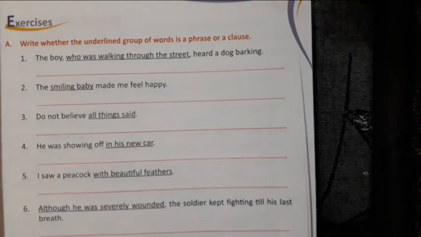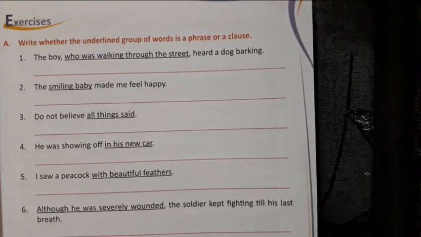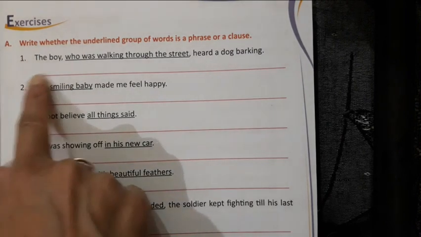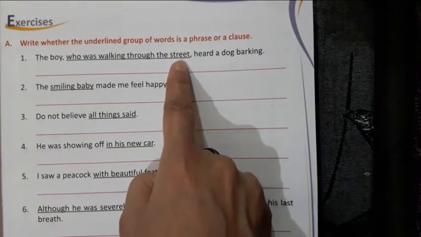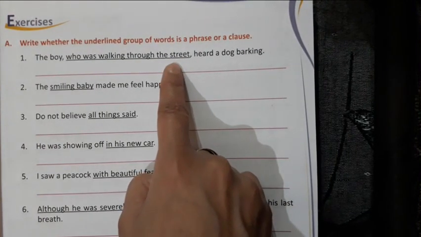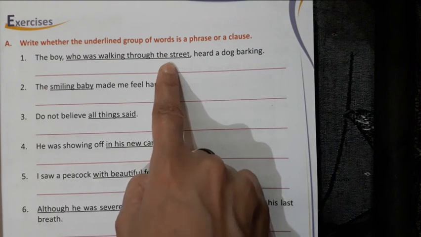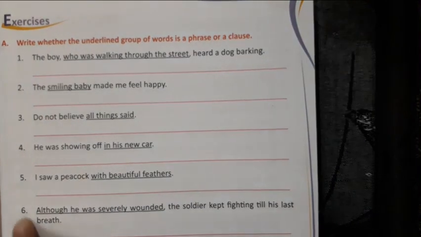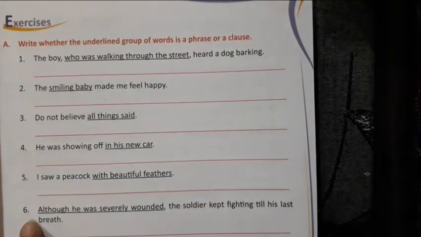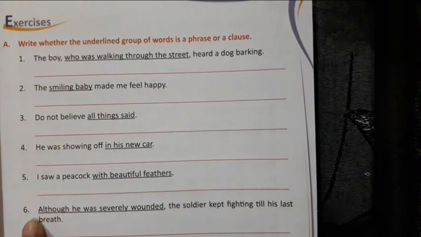You can do this exercise in your copy. Here we have underlined groups of words, and we have to identify whether each is a phrase or clause. There are a total of 6 sentences here.